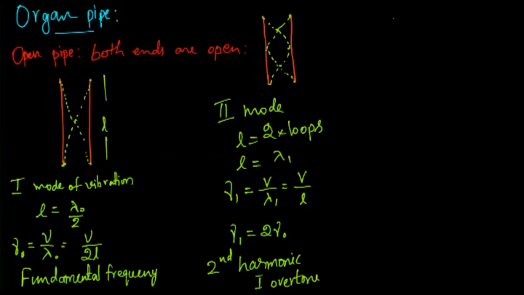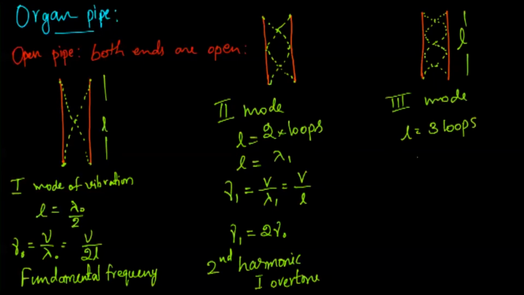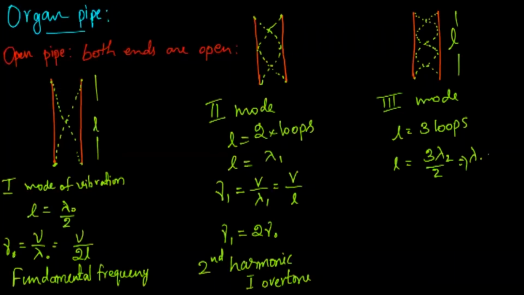In the third mode of vibration, there are three nodes, three nodal points, 1, 2, and 3, and how many antinodes? 1, 2, 3, and 4. And the length is L. Therefore, in the third mode of vibration, length L equals 3 loops. That can be written as L equals 3 into lambda by 2, or 3 lambda 2 by 2. This implies lambda 2 equals 2L by 3.